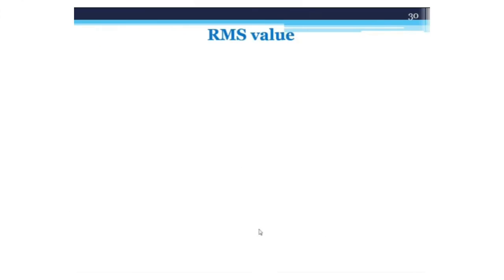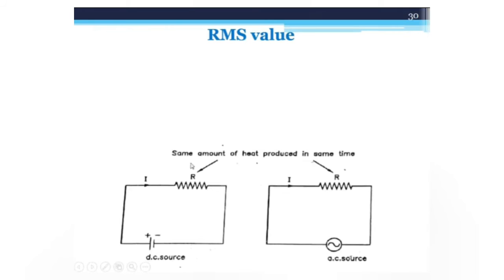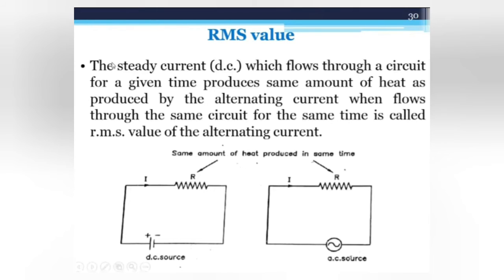One another useful term is the RMS value. The same amount of heat produced in the same time in an AC circuit as well as a DC circuit is called its RMS value. In average value, the same amount of charge is there, but in RMS value, the same amount of heat is produced in the same time in both circuits. So remember, the steady current which flows through a circuit for a given time and produces the same amount of heat as produced by the alternating current when it flows through the same circuit for the same time is called the RMS value of the alternating current.